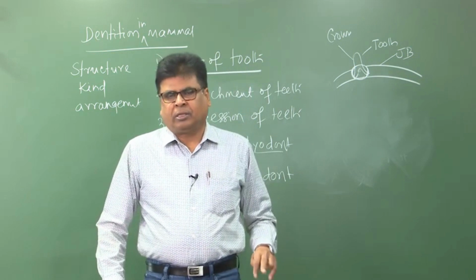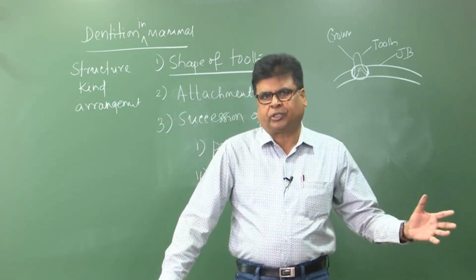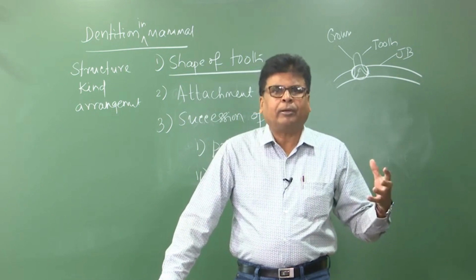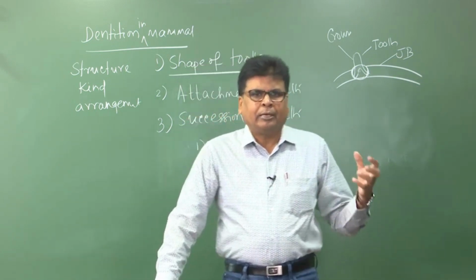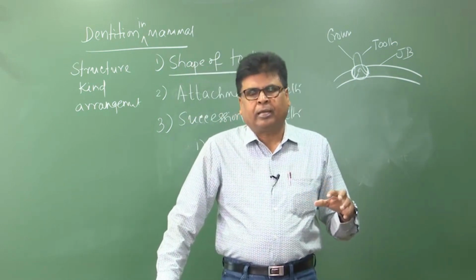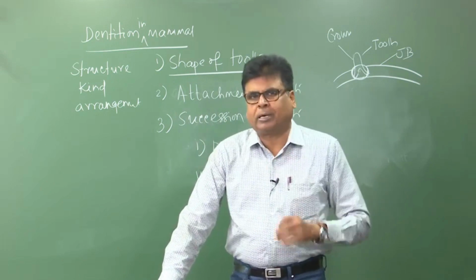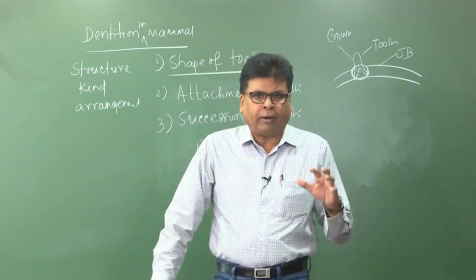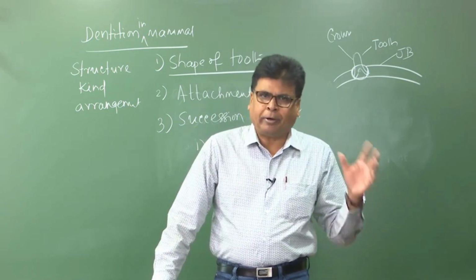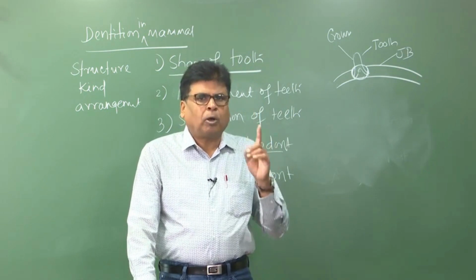The first teeth come at the early stage, during the lactation period, during taking milk, and are known as milk teeth. These are replaced by the second set of teeth, that is the permanent teeth. Again, the most important thing, in case of mammals, not all teeth are diphyodont; some teeth are diphyodont and some are monophyodont, that means they develop only once in life.